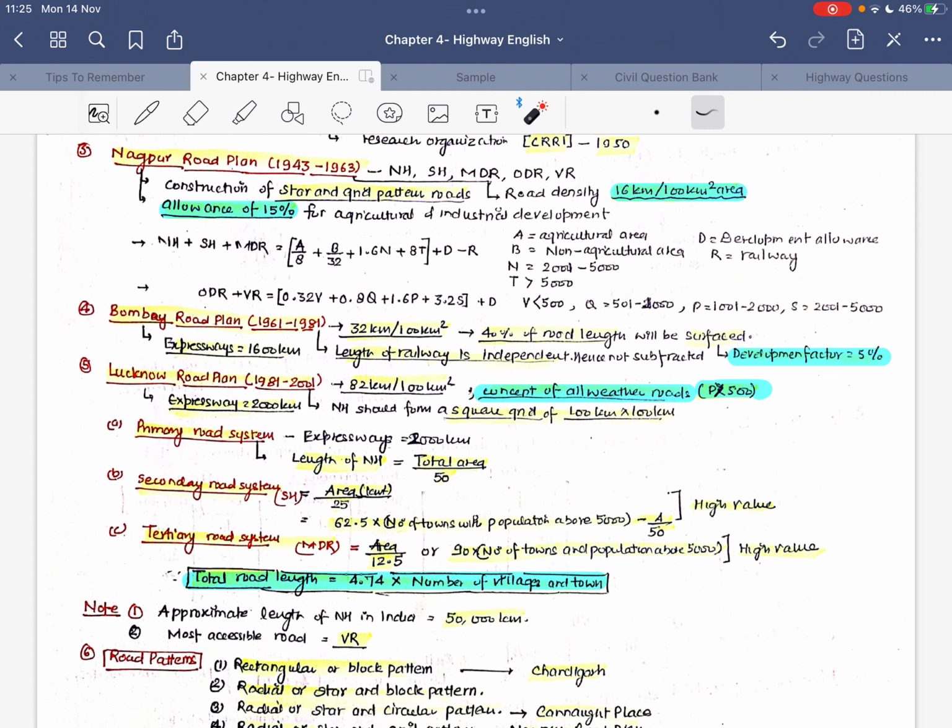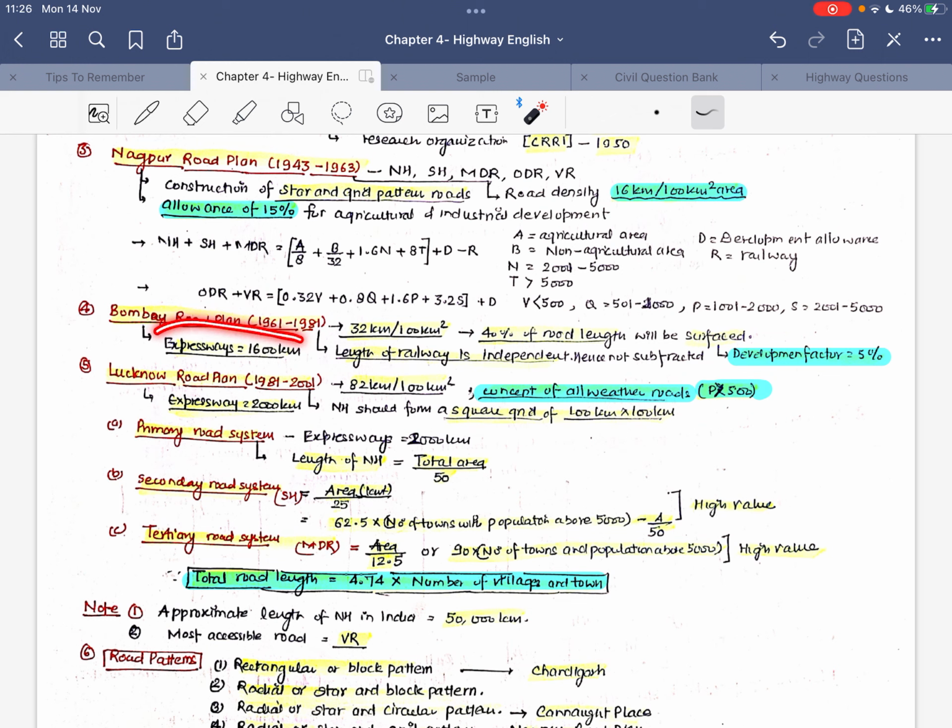Now talking about the third road plan, the Lucknow road plan, during the duration 1981 to 2001. The road density for this road plan is 82 kilometer per 100 kilometer square of area. If you look at the difference, under the Nagpur road plan it was 16 kilometer, under the Bombay it is 32, whereas in the Lucknow it was 82 kilometer per 100 kilometer square of area. And in this, the concept of all weather roads was introduced with population greater than 500.